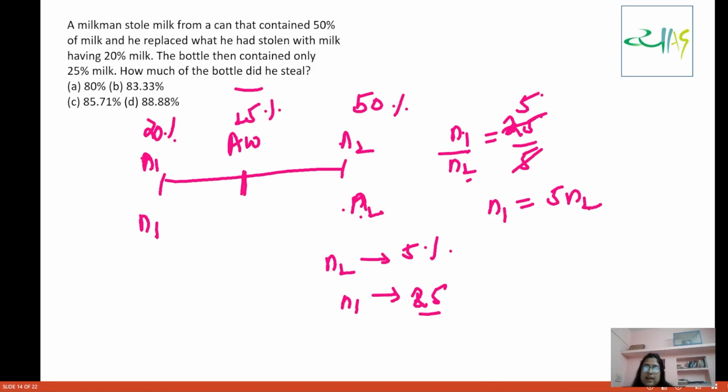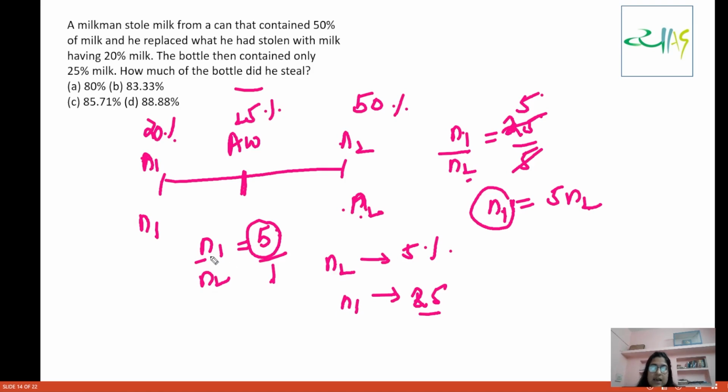Now what is N2 here? N2 is the initial quantity of milk. N1 is the quantity that he replaced with, that means the quantity which he stole and replaced. So N1 by N2 is equal to 5. So the ratio is 5 is to 1.